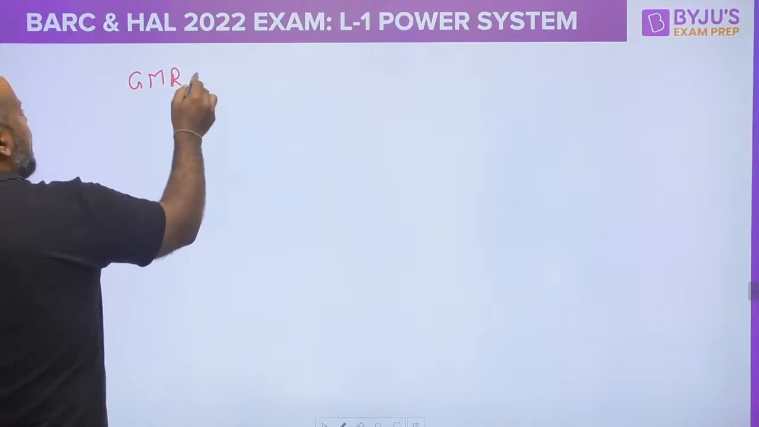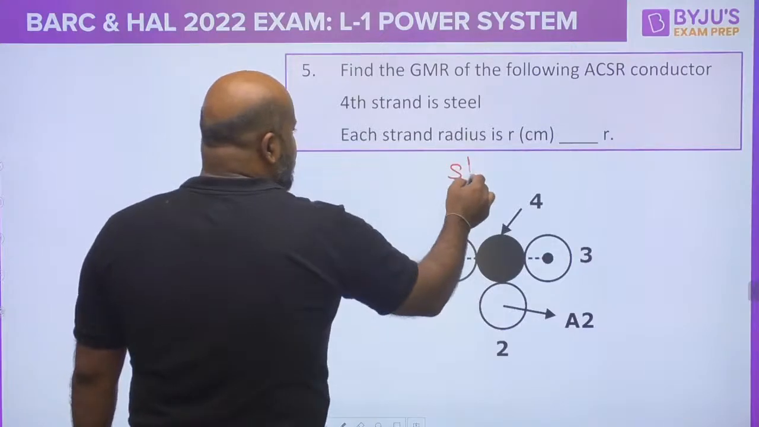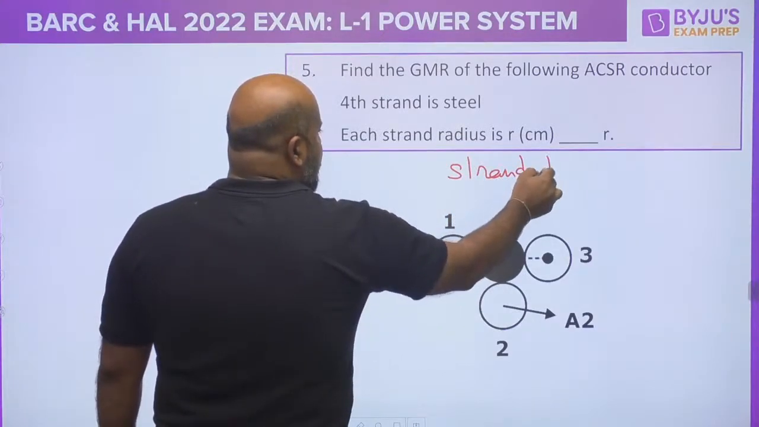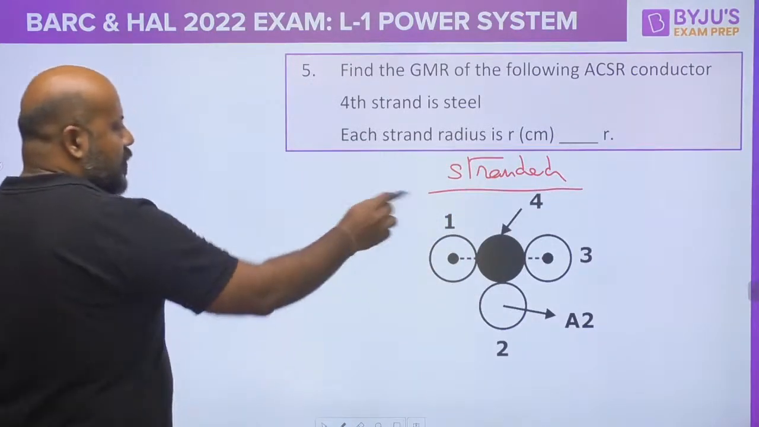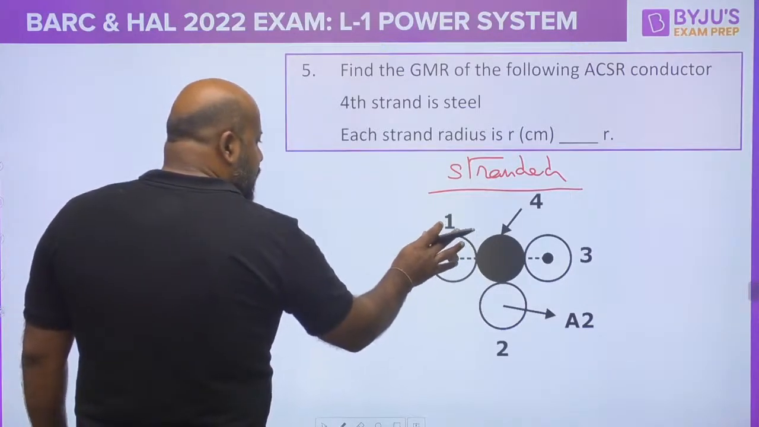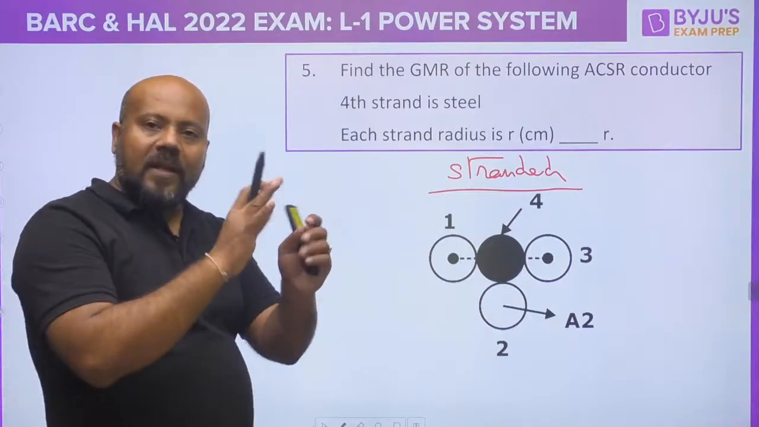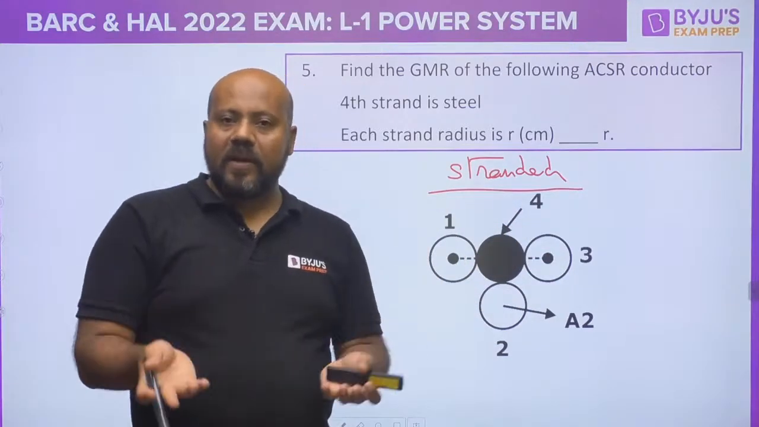We will write GMR of the system, because it is a stranded conductor. Small strands are used. What we will do, we will find the GMR for 1, 2, 3 and 4, and we will take the effective geometric mean. This is what we are doing.